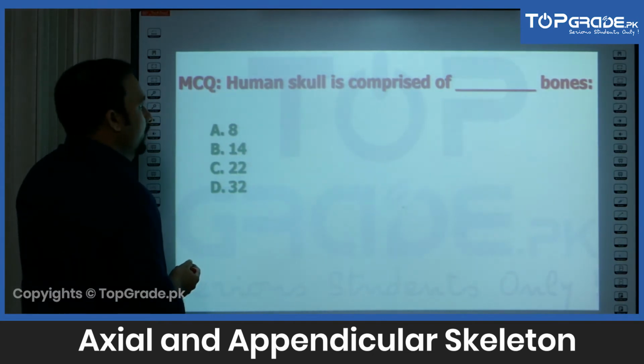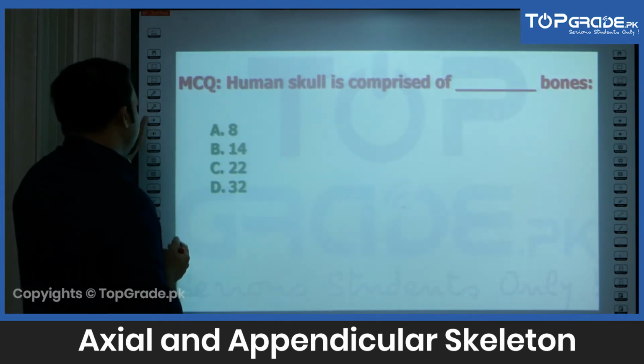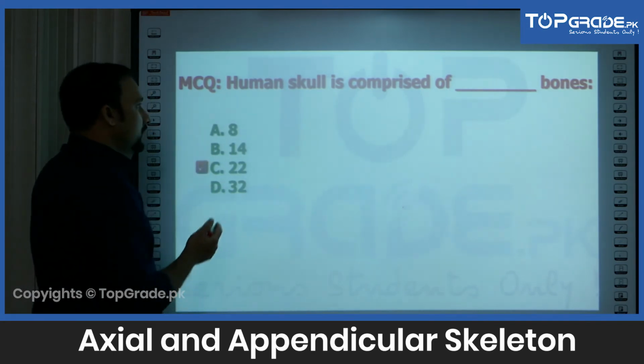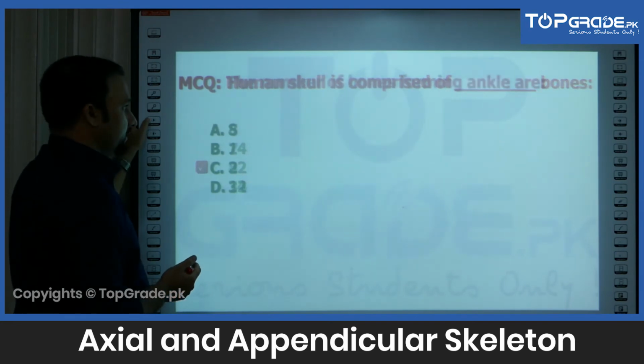Another question, human skull is comprised of dash bones: 8, 14, 22 or 32. The best response to this question is Charlie. Basically, the human skull is made of 22 bones.